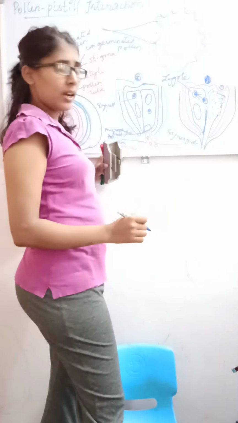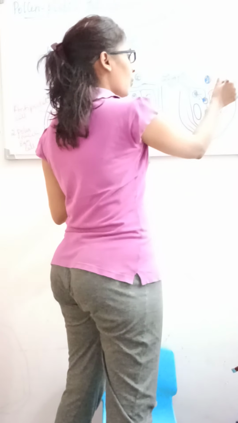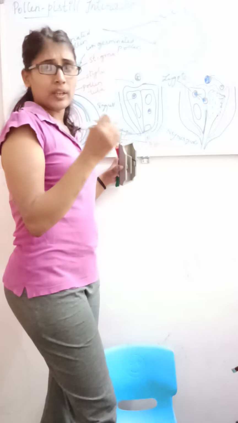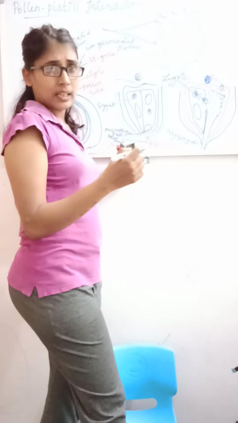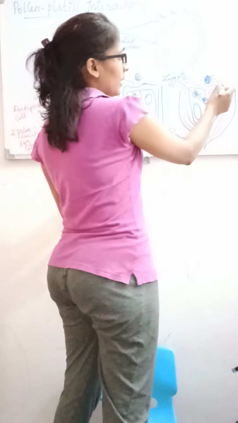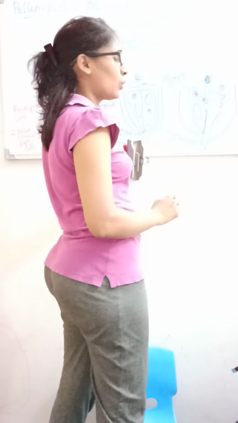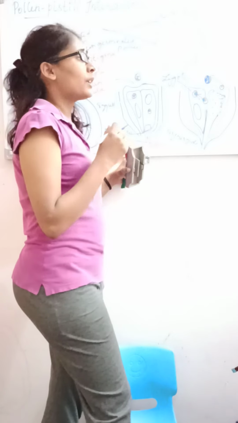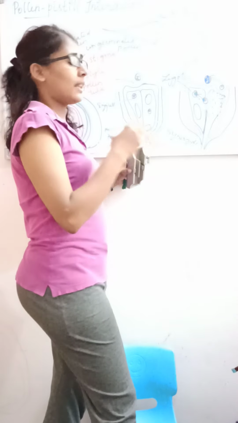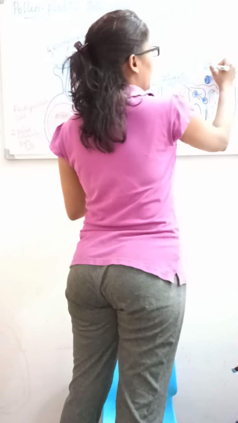The other male gamete will fuse with the secondary nucleus, formed by the polar nuclei. This is called triple fusion. So one male gamete fuses with the secondary nucleus, resulting in the triploid endosperm cell, and this triploid cell will later develop into what? Endosperm.